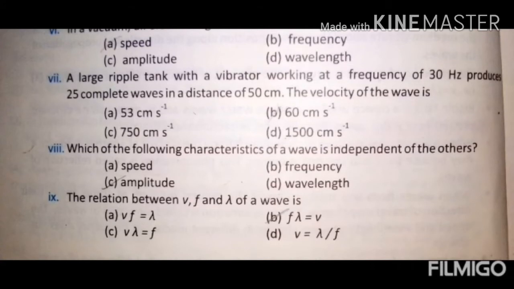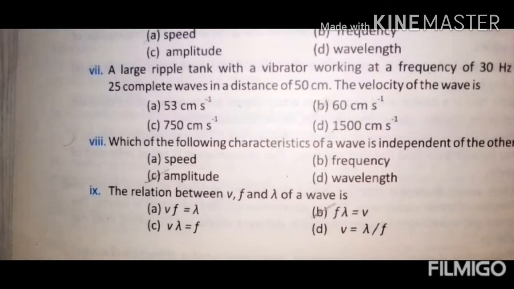Number 8, which of the following characteristics of waves is independent of the others? As V is equal to F lambda, which of the 4 options is not present? Amplitude is not present in the wave equation, so amplitude is the one which is independent of the others. The relation between V, F and lambda of a wave is option B, that is the wave equation, V is equal to F lambda.